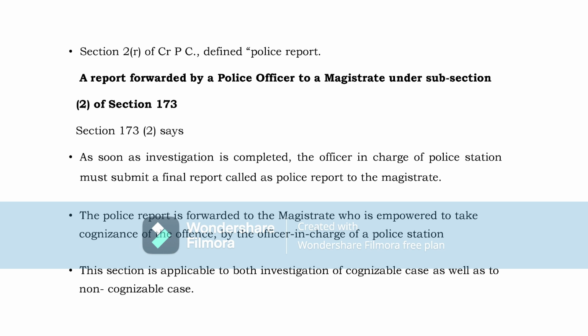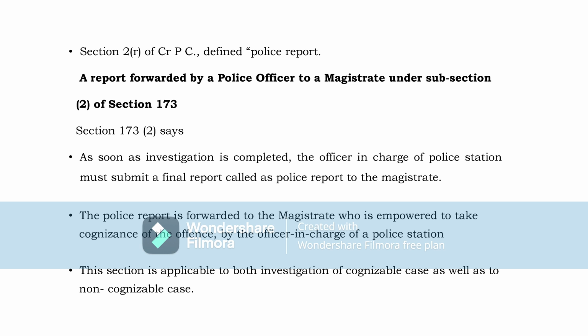What does section 173(2) say? As soon as the investigation is completed, the officer in charge of the police station must submit a final report, that is called a police report, to the magistrate. The police report is forwarded to the magistrate who is empowered to take cognizance of an offence.